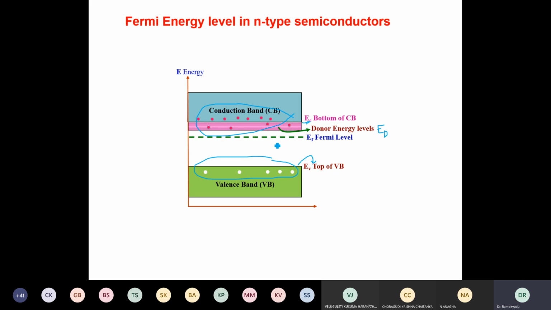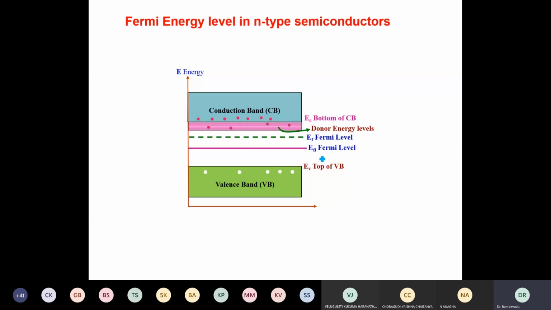Therefore, in n-type semiconductors, the Fermi energy level is not at the center as in an intrinsic semiconductor, but will shift towards the bottom of the conduction band. This is because there are more electrons in the conduction band, so the weighted average is more for electrons, hence it shifts this way.